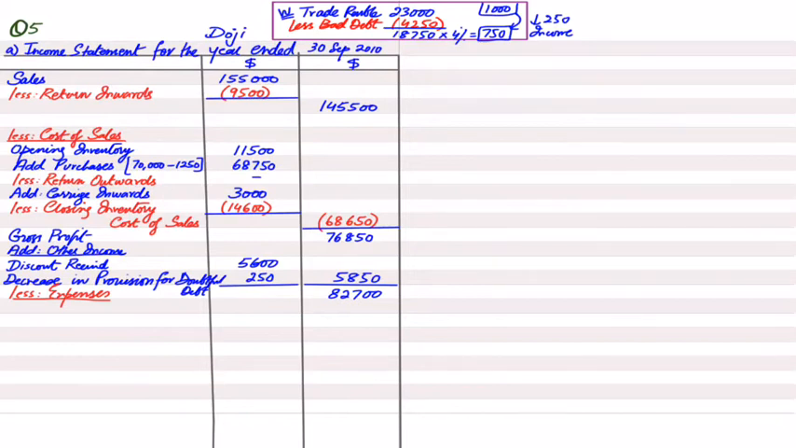Now, what are the expenses? First of all, let us see all of the expenses. First of all, we have salaries. I will be doing the expenses one by one.